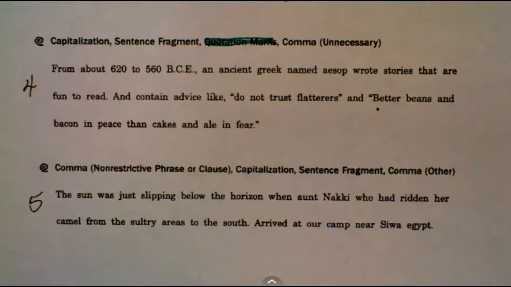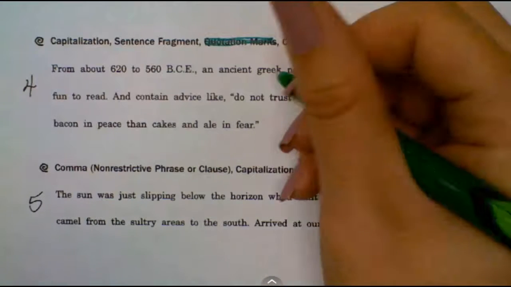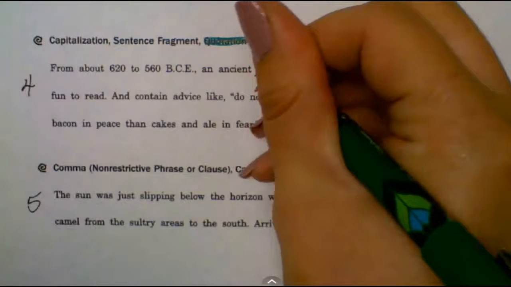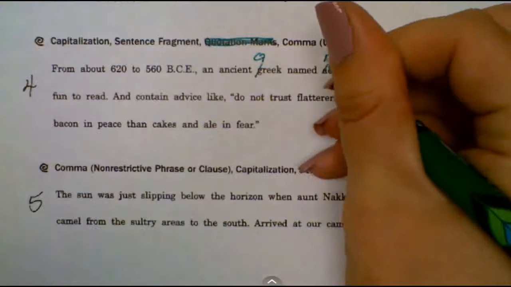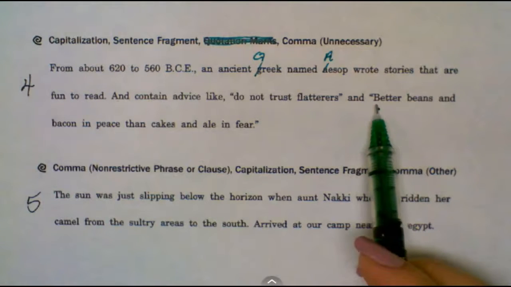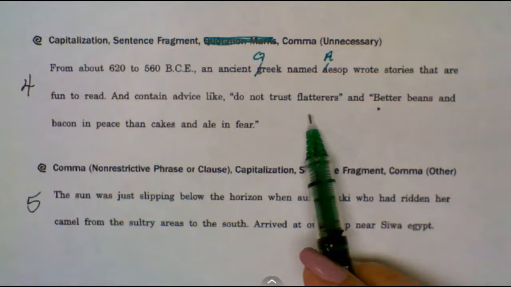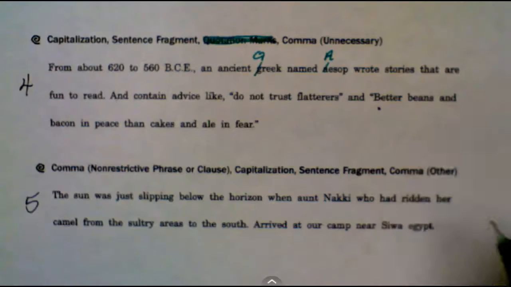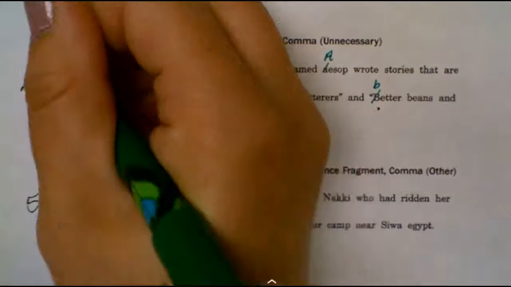So, we're going to start by capitalizing our proper nouns. I'm also going to address this capitalized letter in better. So better is not going to be capitalized simply because these quotes are being used to finish the sentence. So the B in better does not need to be capitalized.